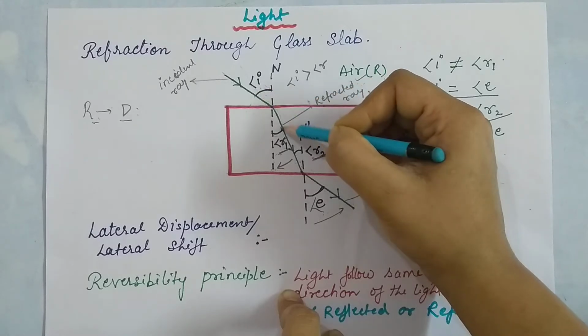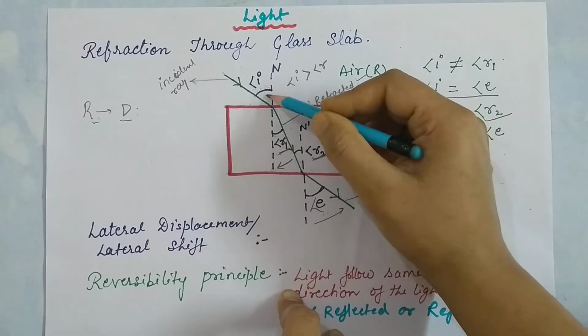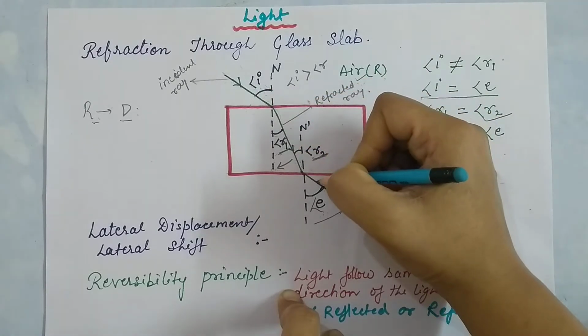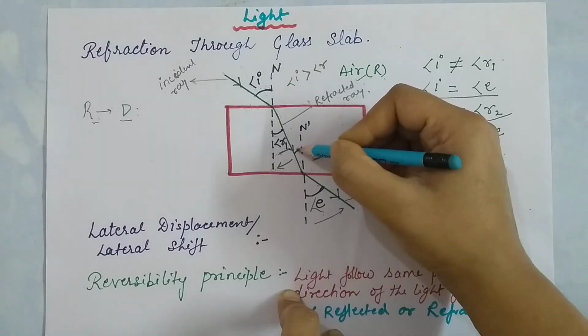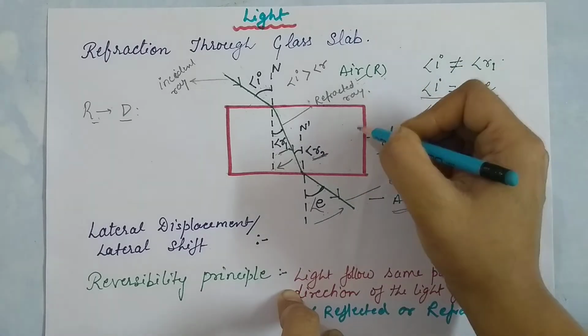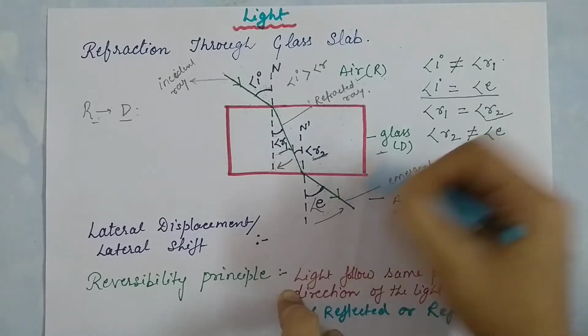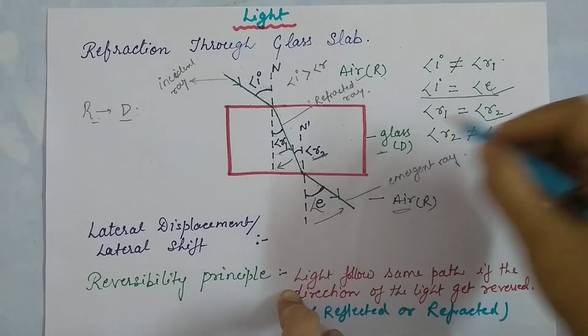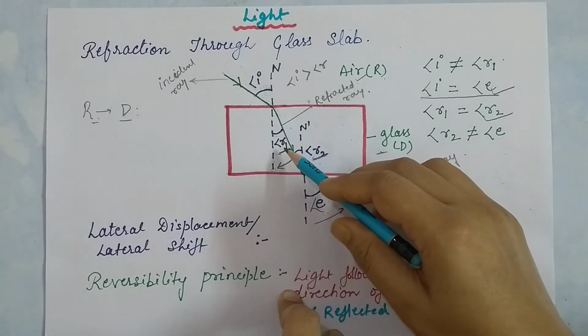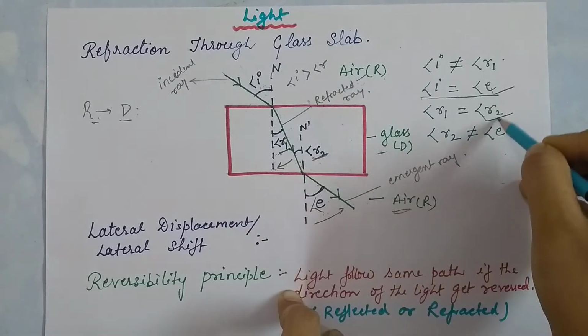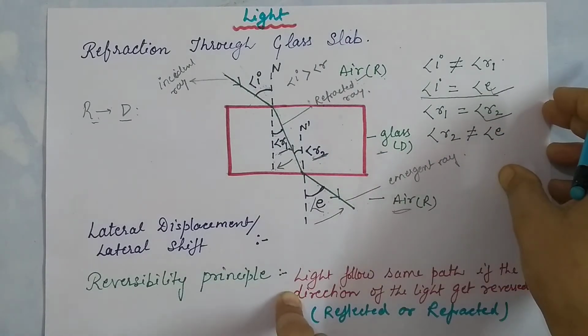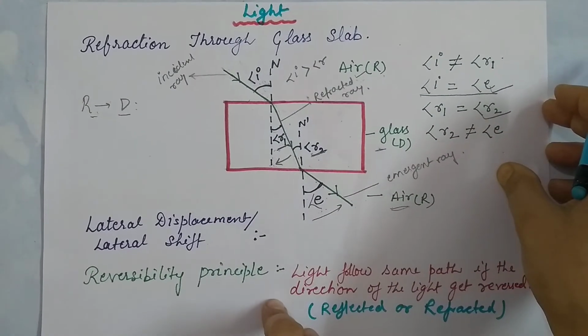The angle of incidence and angle of refraction 1 are never equal, and the angle of emergence and angle of refraction will never be the same, but the angle of incidence and angle of emergence are always the same, and angle of refraction 1 and refraction 2 are always the same. So this is all about refraction through a glass slab.